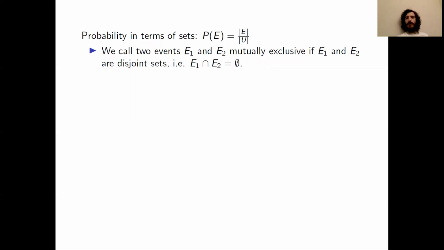We'll define another term. We'll call two events, E1 and E2, mutually exclusive if E1 and E2 as sets are disjoint. In other words, if the intersection of E1 and E2 is the empty set.